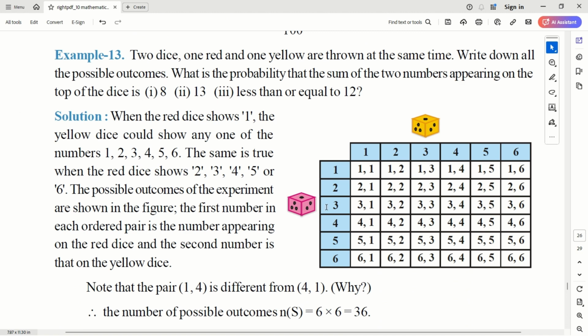Write down all the possible outcomes. Okay, these are all the possible outcomes. You will start from 1 comma 1 to 6 comma 6. There will be total 6 on this dice and 6 on this dice. 6 into 6, 36 possible outcomes are there.